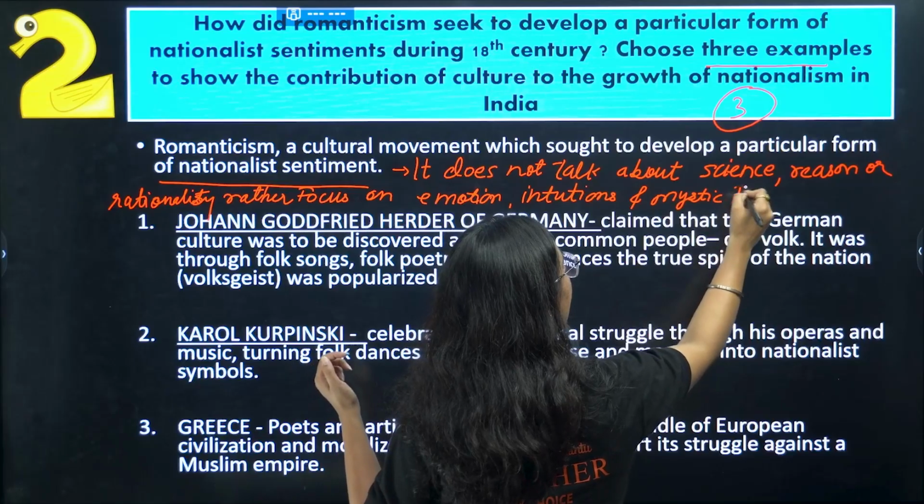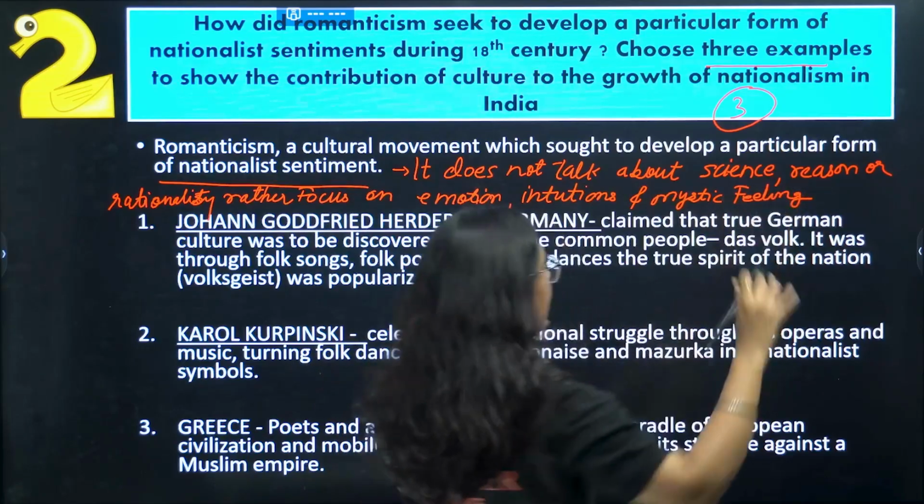Get it? Mystic feelings. Now we are moving to the three examples that are very important.